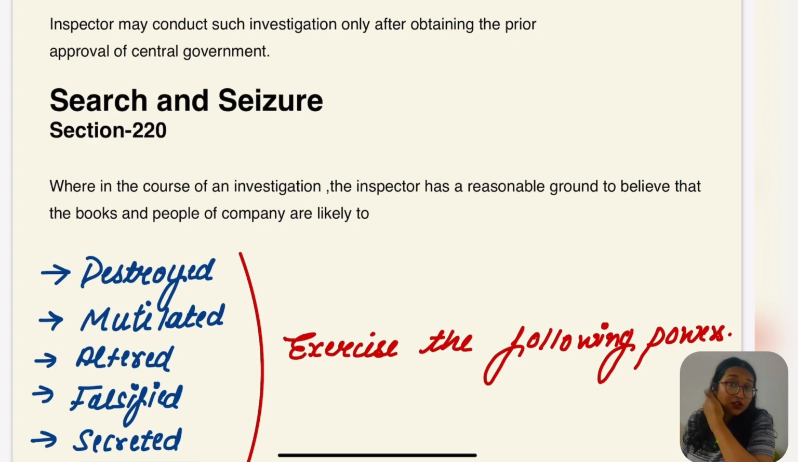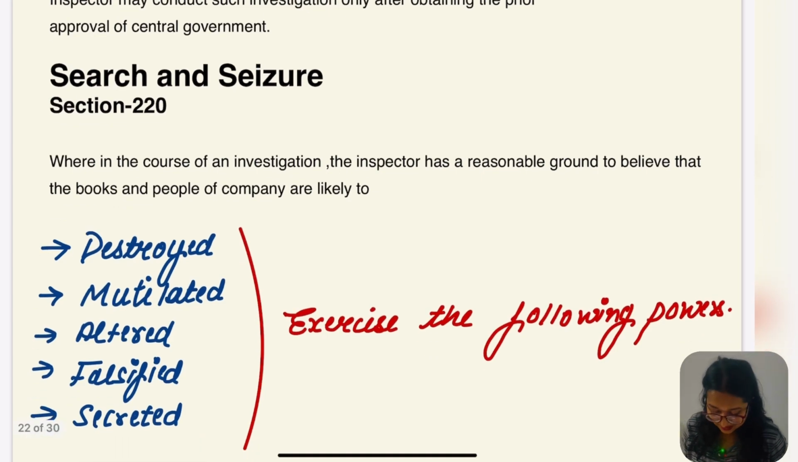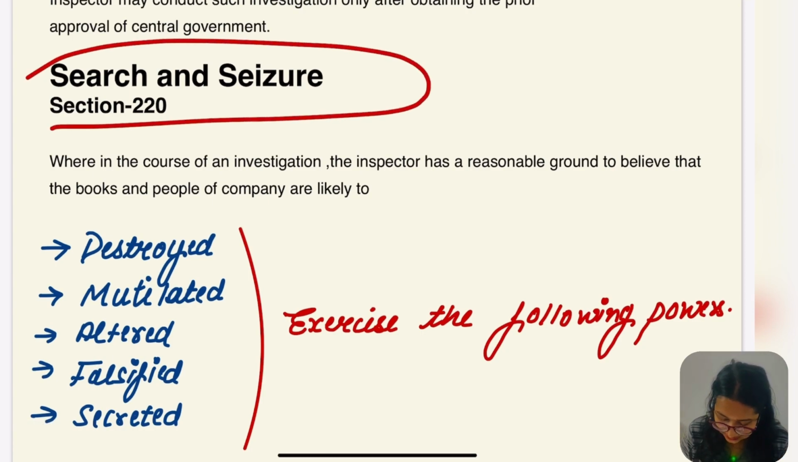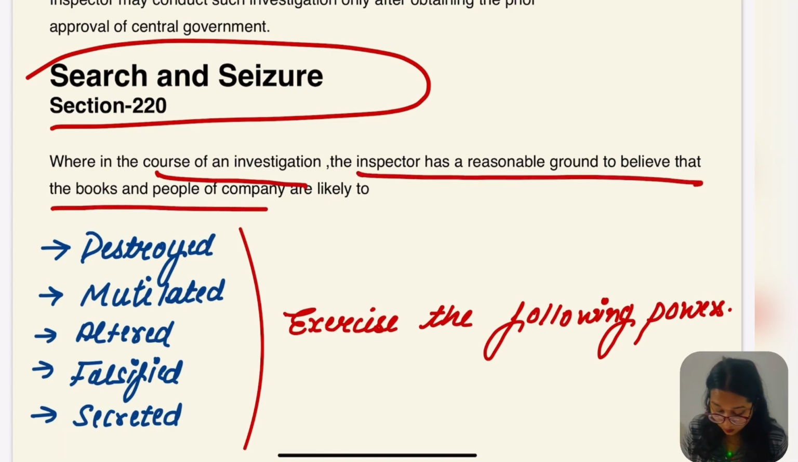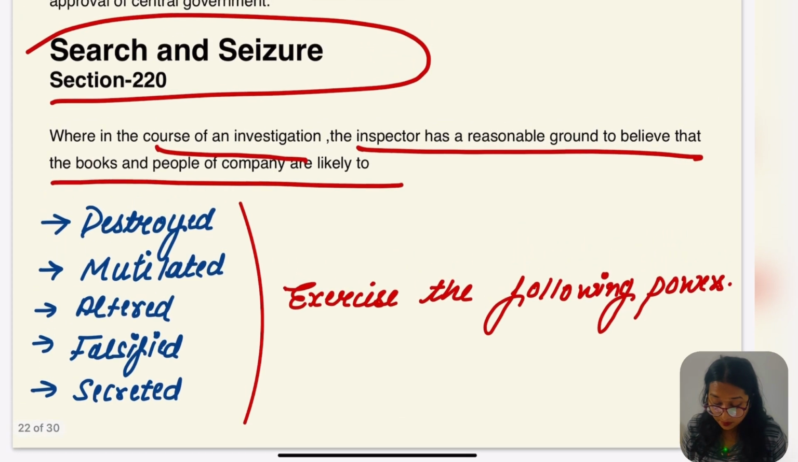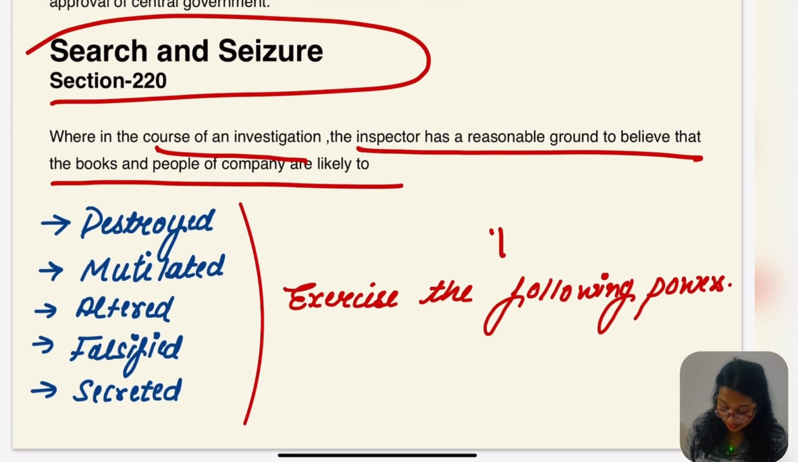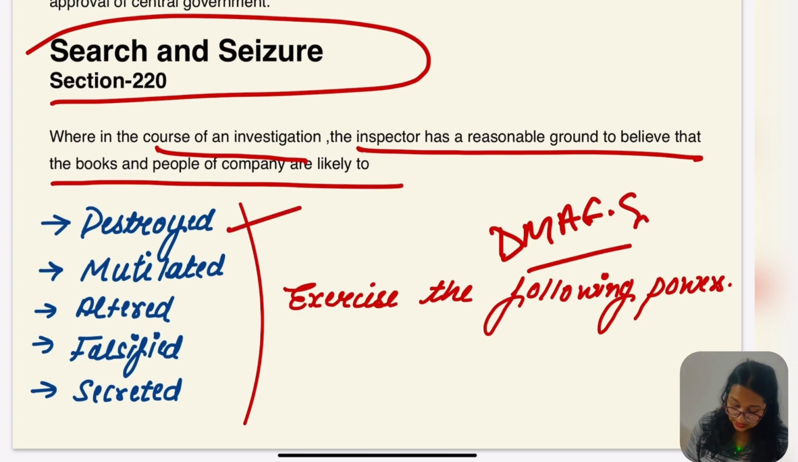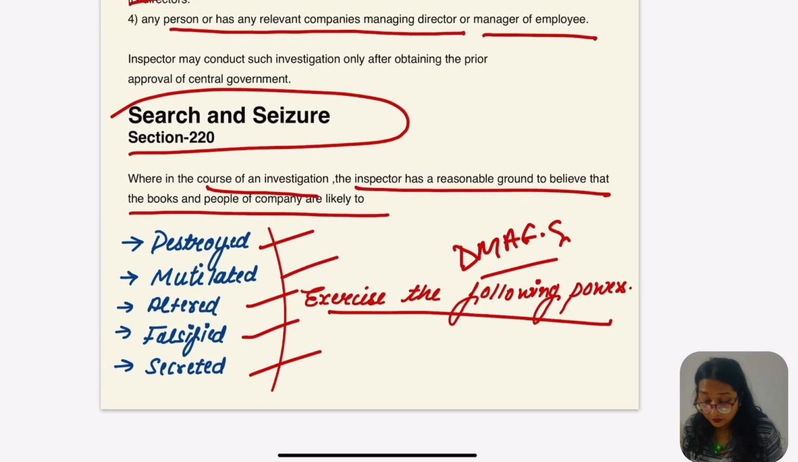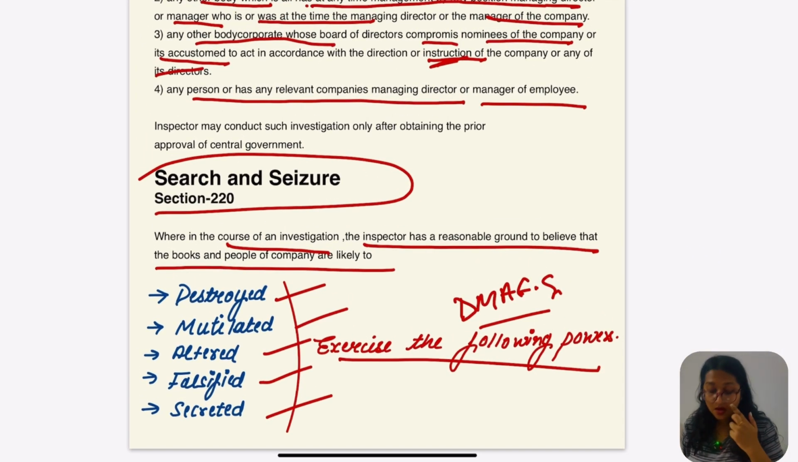So that was the search and seizure related to the registrar and inspector. Let's read what the actual difference is in these two sections. Section 220 says where, in the course of an investigation, the inspector has reasonable ground to believe that the books and papers of the company are likely to be destroyed, mutilated, altered, falsified or secreted (DMAFS), he can exercise the following power.